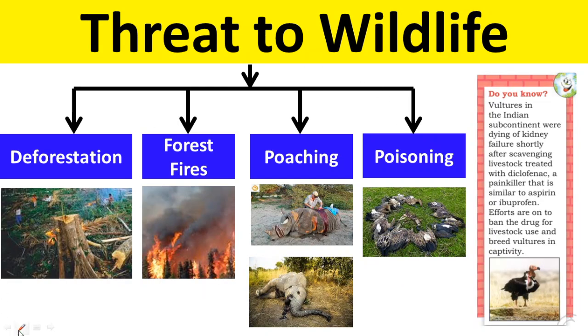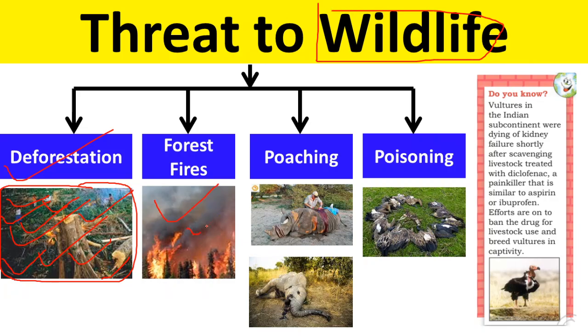Now, threats. What are the threats to wildlife? First, deforestation. Okay, we are destroying and cutting trees in the forest, so it destroys the habitat, the home of the wildlife. We talked about in previous slides that natural vegetation, the forest, is home of wildlife. So if you are destroying their home, obviously they will have to go out somewhere else, and in that way their life is in danger.